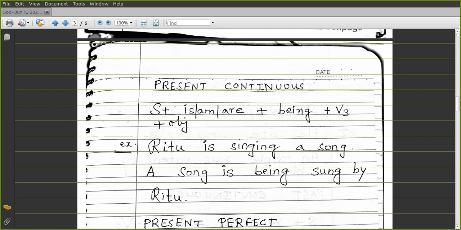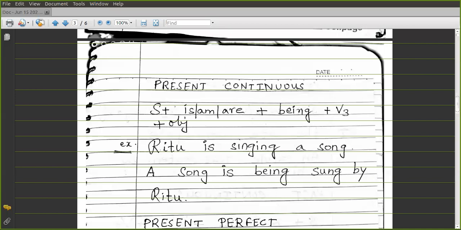Conjunction, preposition, everything will be dealt with one by one. So it is necessary to make a grammar copy with all the notes, and I've sent all the notes also on WhatsApp group in the PDF form, also on Snap homework. So, present continuous. What is the structure? Subject plus is, am, are plus being plus V3 plus by plus object.